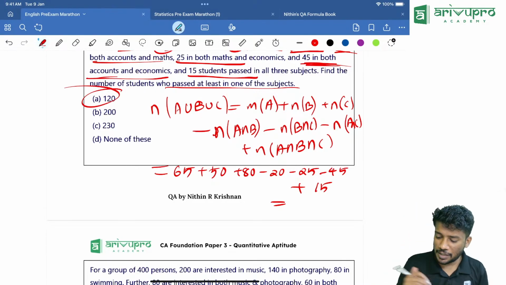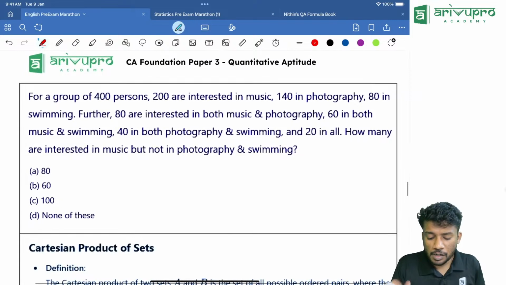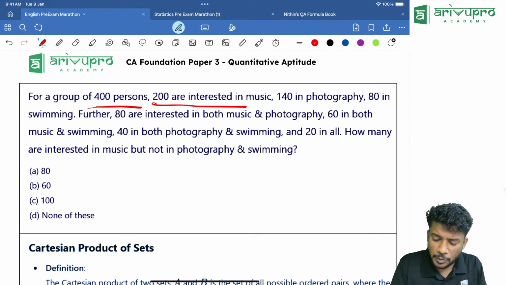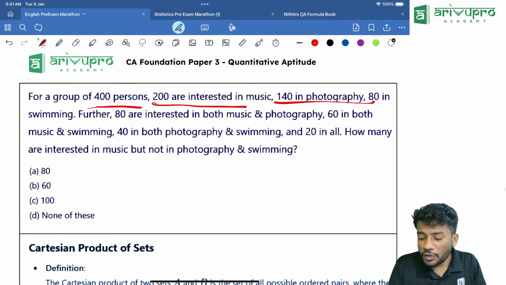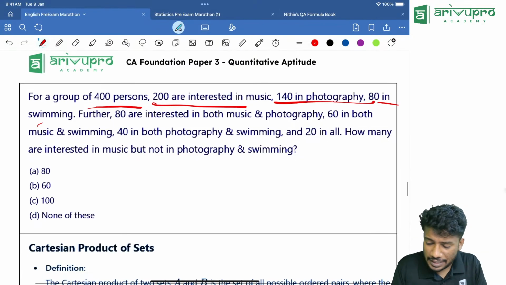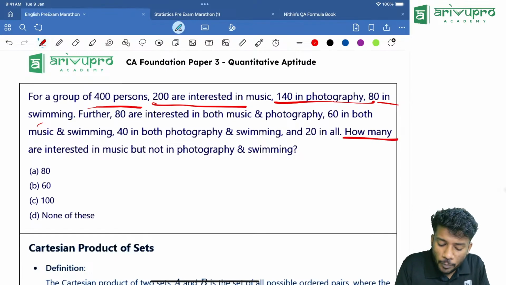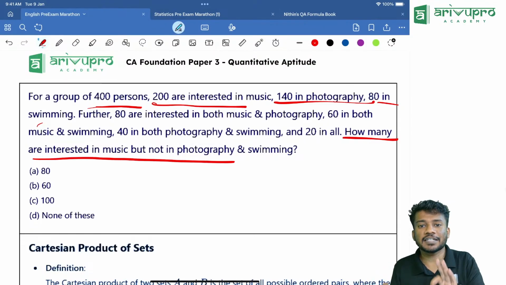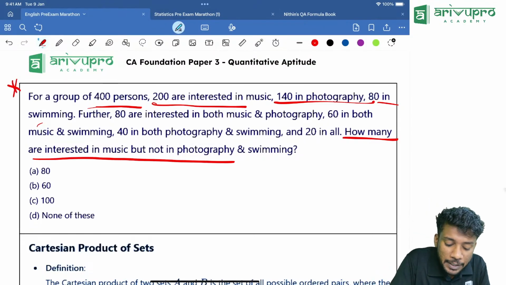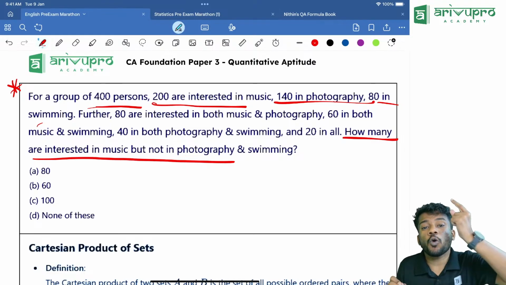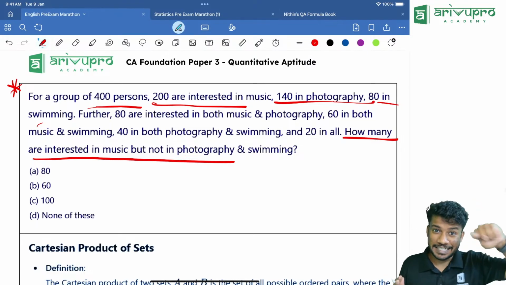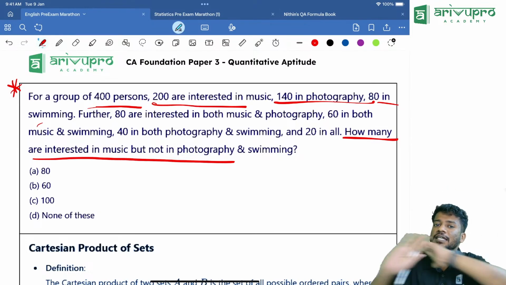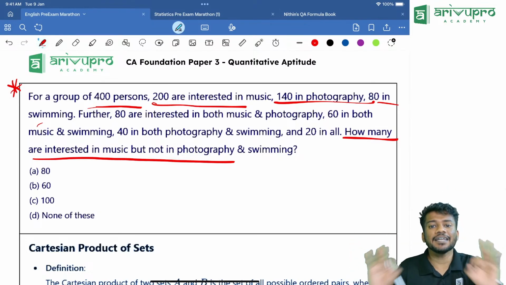Yes. Next question. Now, for a group of 400 people, 200 are interested in music. How many are interested in music? 200. Then 140 in photography, 80 in swimming and so on. I'll read the last line. How many are interested in music but not in photography and swimming? This is a key point. Keep a note of it. When they are asking about only one of them, yesterday while teaching probability, I told you, if you are talking about only one, just consider the terms containing that.